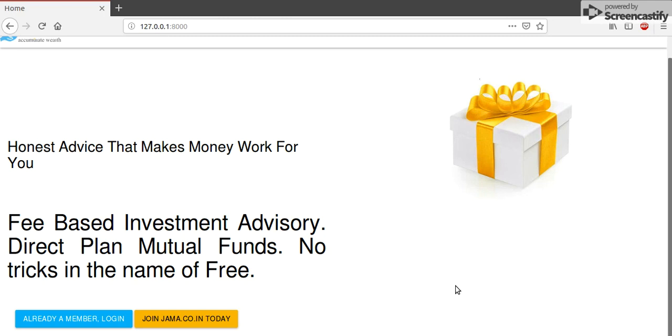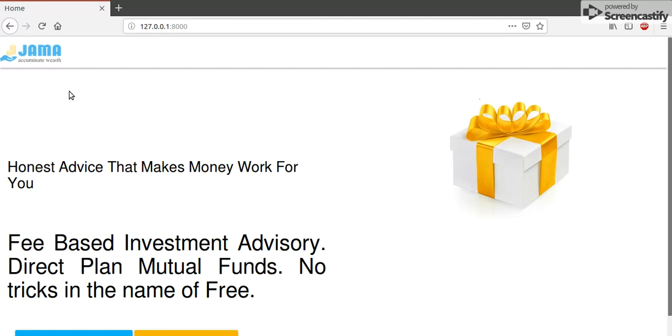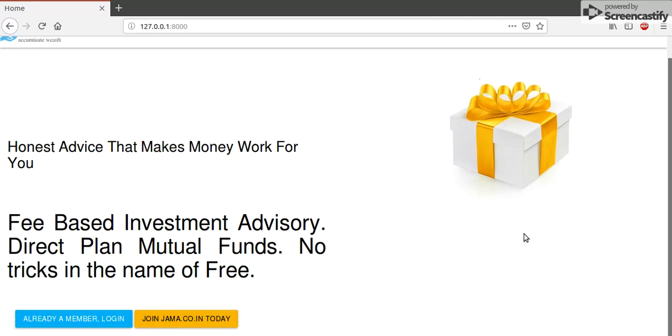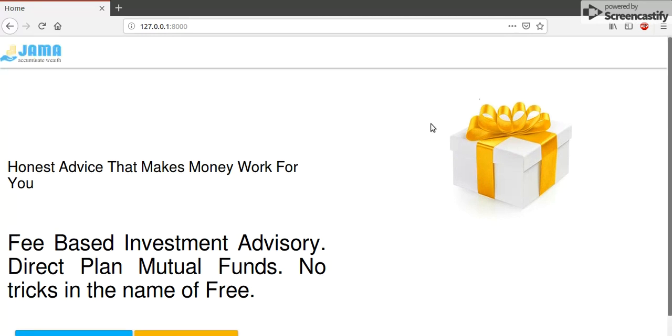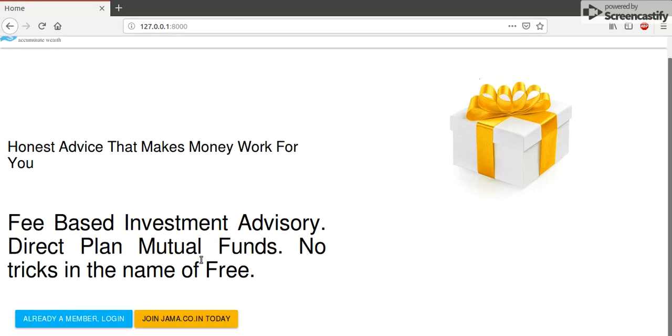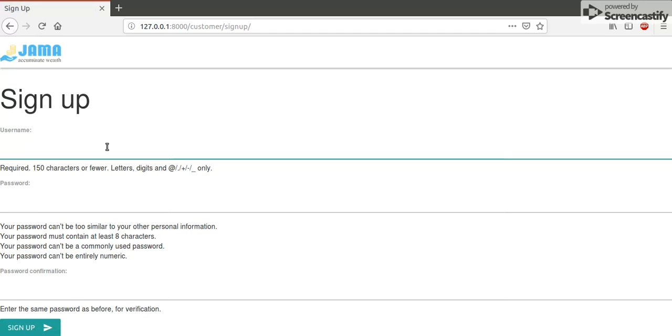Hello, and welcome to the demo of our SASAD project, which is an insurance calculator for Jama Technologies. What you see right now is the homepage for a user that has not logged in or signed up yet. So we're going to create a new user.